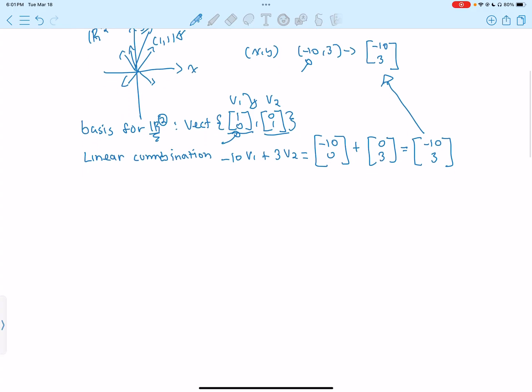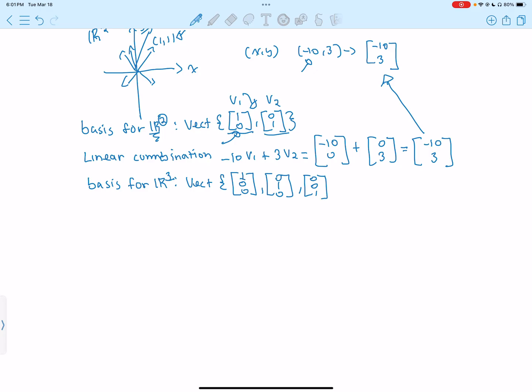So now let's look at a basis for R3, which is quite similar to the basis for R2. The basis for R3 would be three vectors since we're in R3, so dimension 3. So 1, 0, 0, 0, 1, 0, and 0, 0, 1. You could see a pattern repeating.